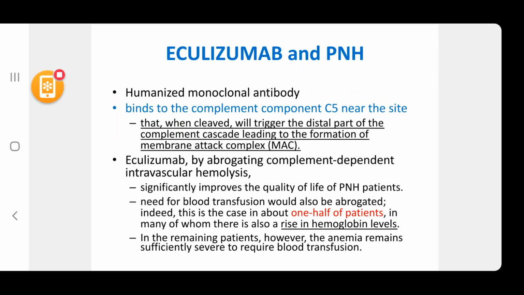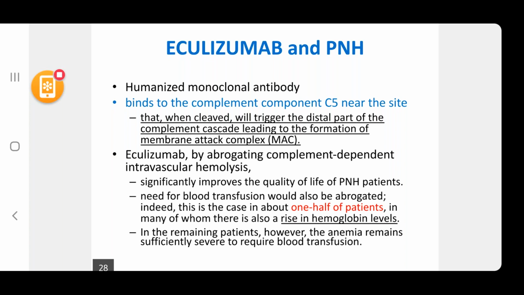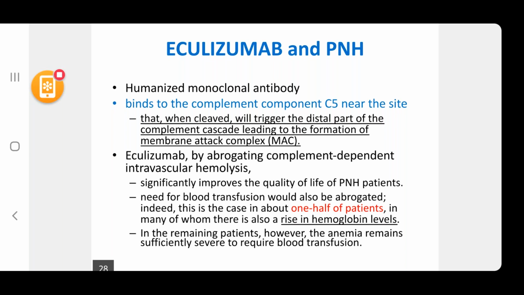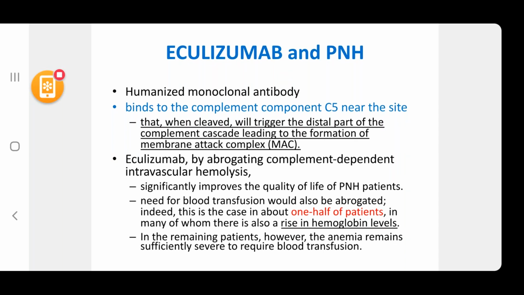Eculizumab, by abrogating complement-dependent intravascular hemolysis, significantly improves the quality of life of PNH patients. The need for red blood cell transfusion would also be abrogated. Indeed, this is the case in about one half of the patients on eculizumab, in many of whom there is a rise in hemoglobin levels also. In the remaining patients, however, the anemia remains sufficiently severe to require blood transfusion.